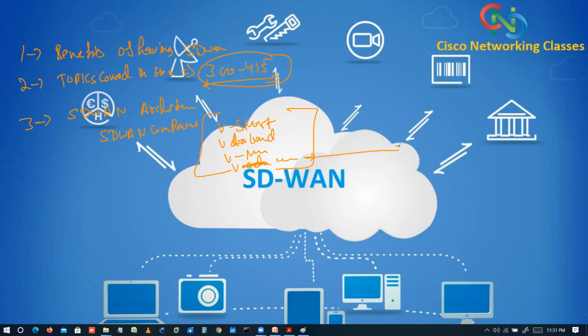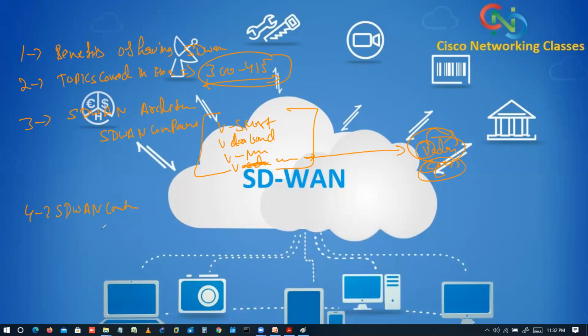So for these edge devices, we can use vEdge and cEdge. V is just Viptela, and C is Cisco, right? So we can use vEdge devices, we can use cEdge devices. We'll discuss the differences between these, and why we are using these things. Okay. Then we'll discuss the SD-WAN controller.